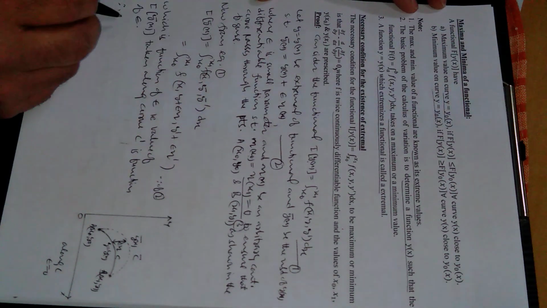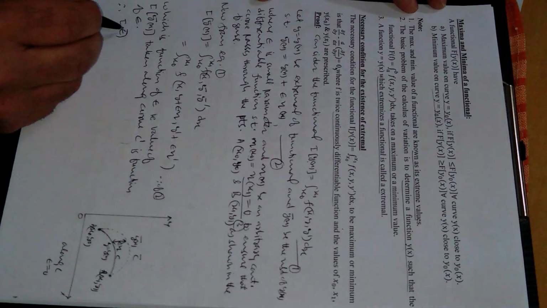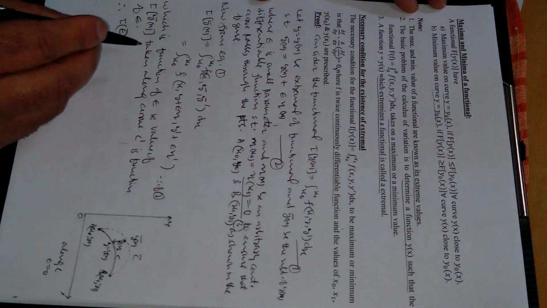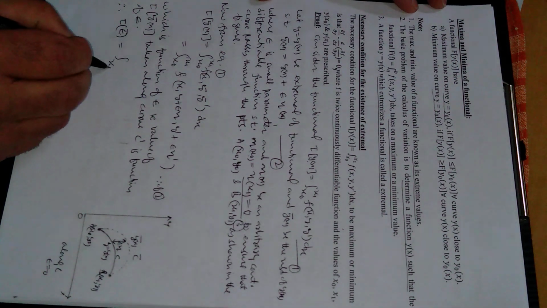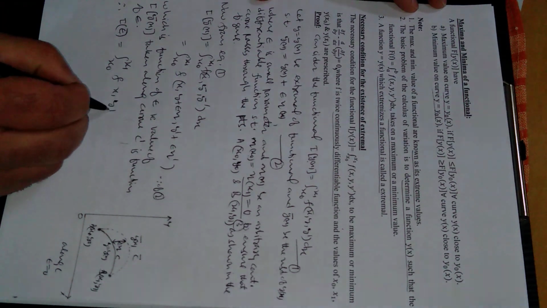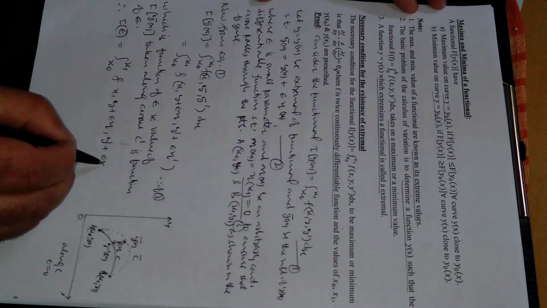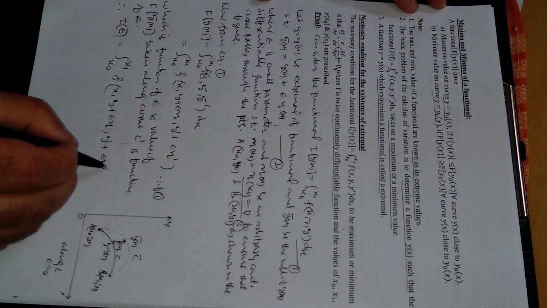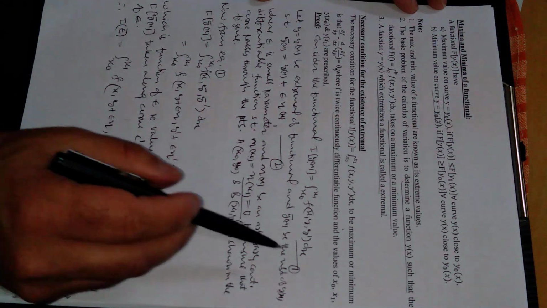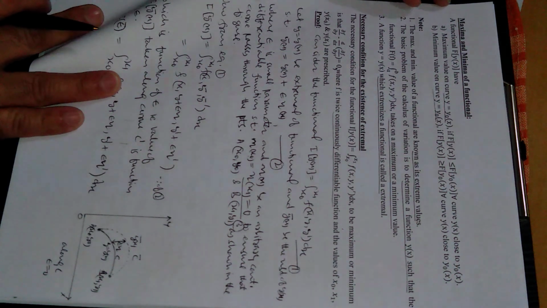Therefore this can be written as, this is a functional, also a function in terms of epsilon, so I of y bar can be replaced by I of epsilon, which is equal to integration from x0 to x1 of f of x, y plus epsilon times eta, y dash plus epsilon times eta dash, with respect to x, right? So this is equation number 1, this is equation number 2, this is equation number 3.